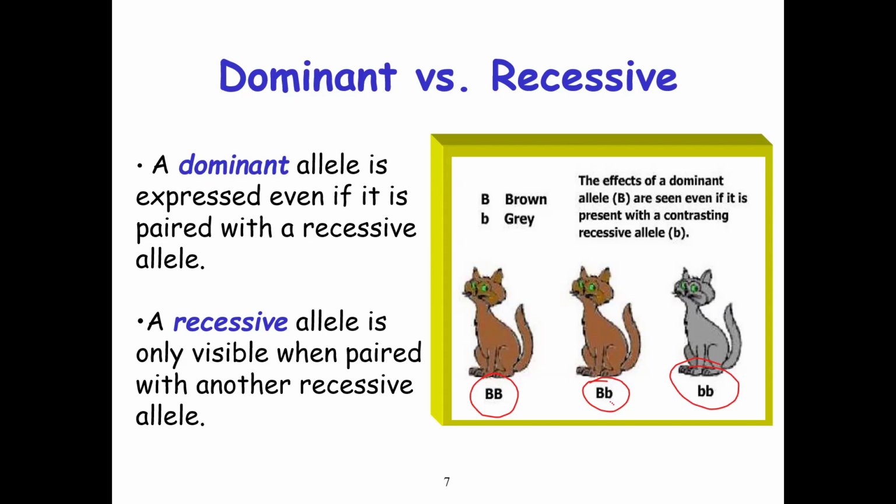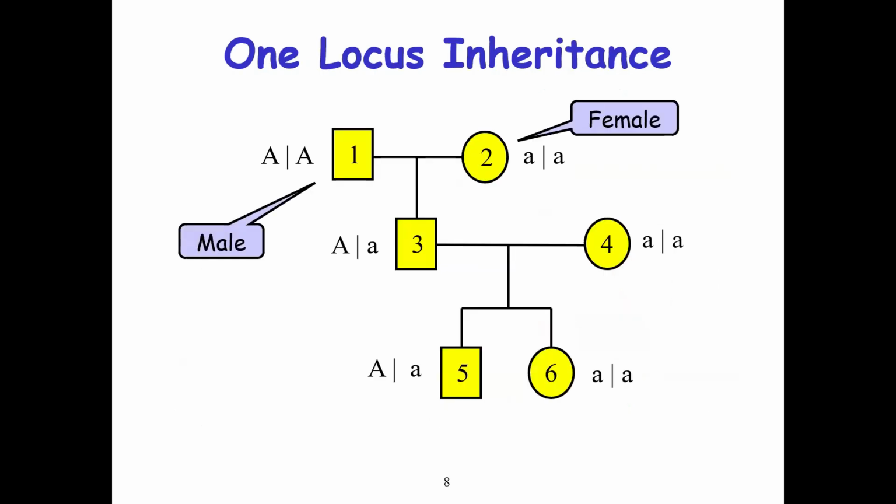And then the next thing is one locus of inheritance. So you see here we have male and female. In 1, we have AA, and in 2 we have aa, so 1 is male and 2 is female.